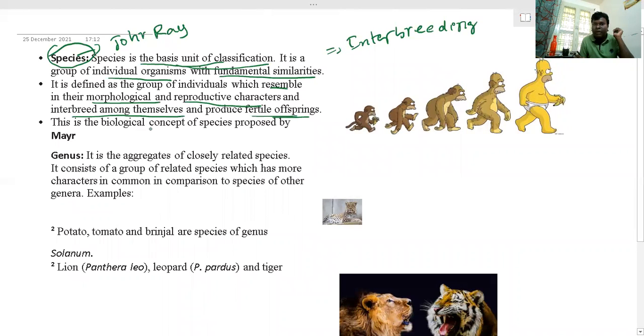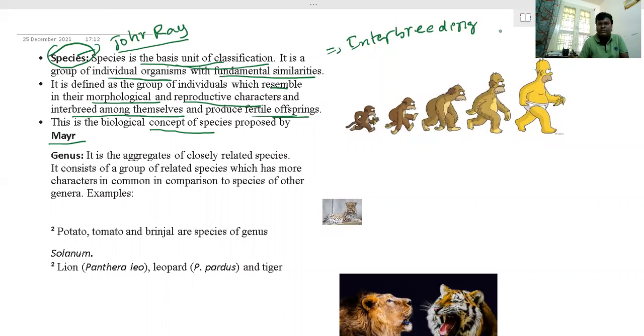And this biological concept of species was proposed by Mayer. From an examination point of view, it is very important. Which scientist gave the term species? The answer is John Ray, and it is the basic unit of classification. How can you define species? A group of individual organisms with fundamental similarities, resembling in morphological and reproductive characters, capable of interbreeding among themselves.